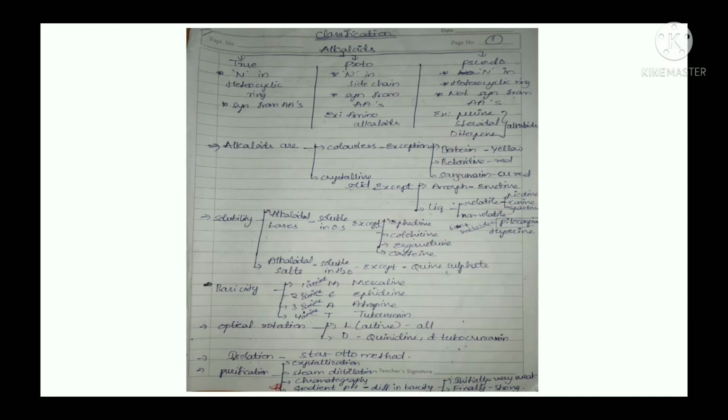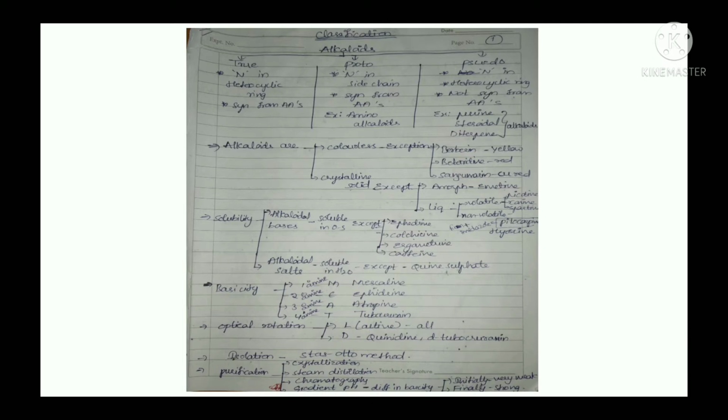Active constituents of alkaloids exist in two forms: alkaloid bases and alkaloid salts. So here we will see the solubility of them. Alkaloid bases are soluble in organic solvents except ephedrine, colchicine, ergometrine and caffeine, whereas alkaloid salts are soluble in water except quinine sulfate.